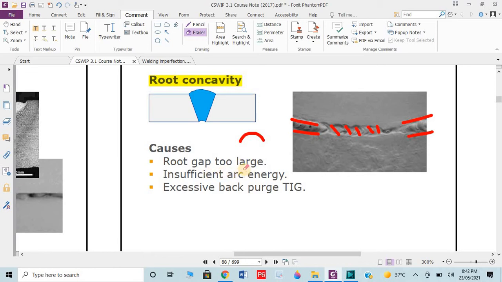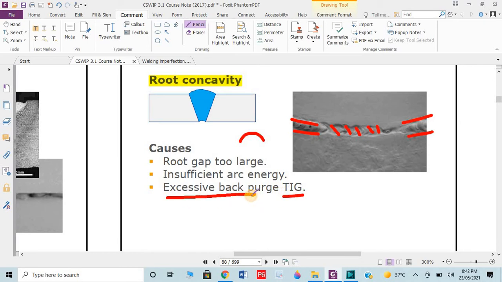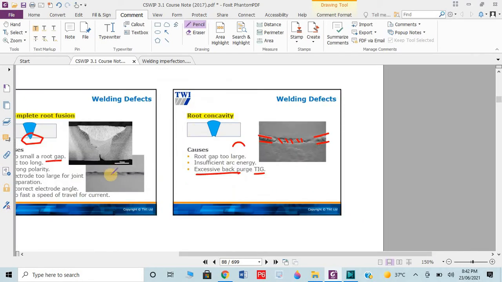Here the root gap is too large, then this concavity will occur. Insufficient arc energy, if arc energy is insufficient, less heat, excessive back purging. Back purging, I will elaborate further, but remember this one term. I hope you got the root concavity concept.